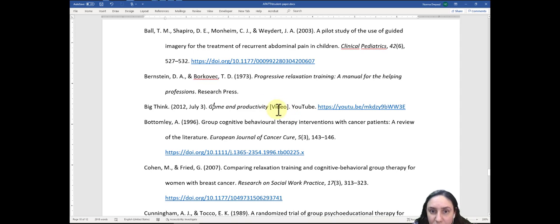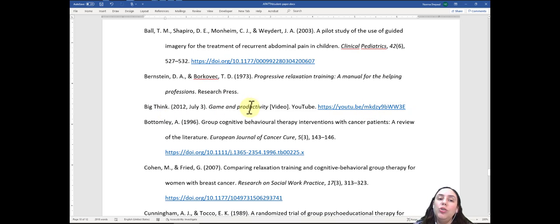In brackets, you're going to say that it's a video. And period, space, and you're going to say then YouTube, because that's where it came from. Or if it's Vimeo or wherever the source is for this. And then you're going to put a period, space, and the URL. Make sure that this URL works and it takes you and your audience to the proper place.